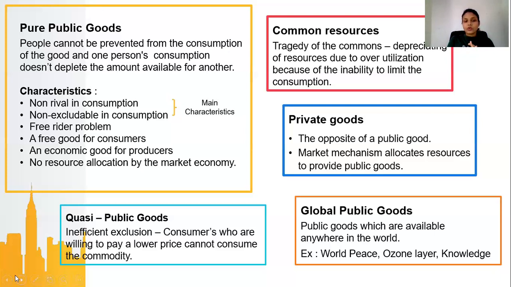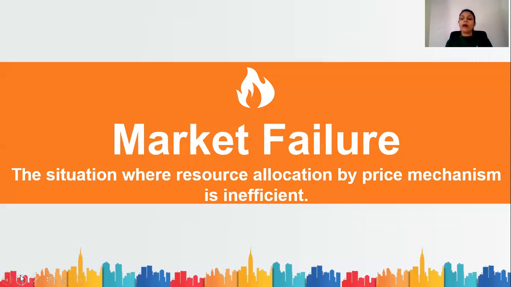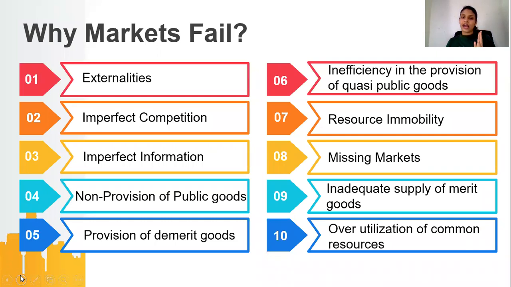Now that we are good with the classification of goods and the criticisms against market economic systems, we'll see what market failure is. Market failure is when the market economy fails because of the price mechanism. It is the situation where the resource allocation by the price mechanism is inefficient. That is what you call market failure. And here I have given you 10 reasons why markets fail.